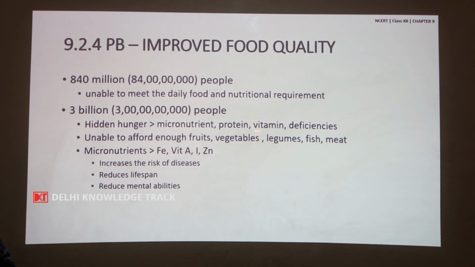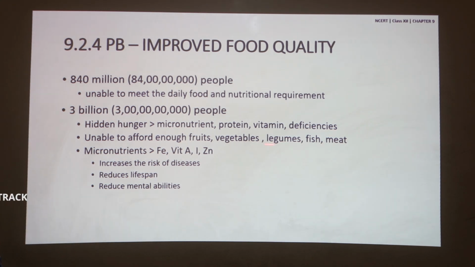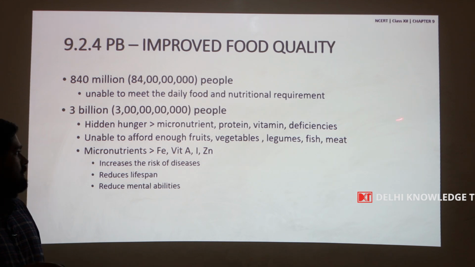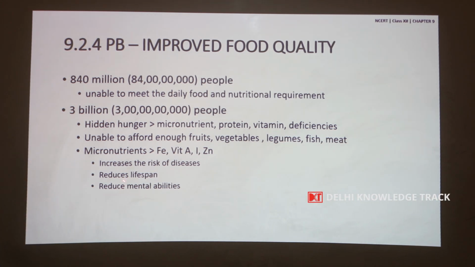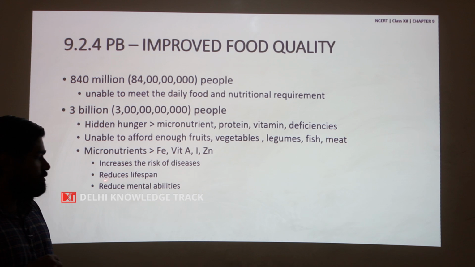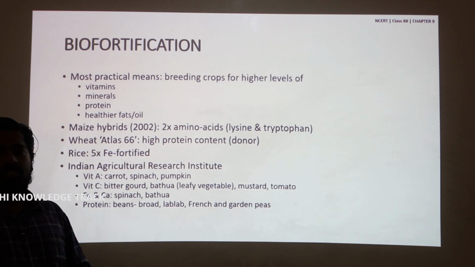That is, they are suffering from deficiencies of the other micronutrients, because they are unable to afford enough fruits, vegetables, legumes, fish and meat which are rich in these nutrients. These micronutrients, particularly iron, vitamin A, iodine and zinc deficiency, increases the risk of diseases, reduces the lifespan and reduces the mental abilities.